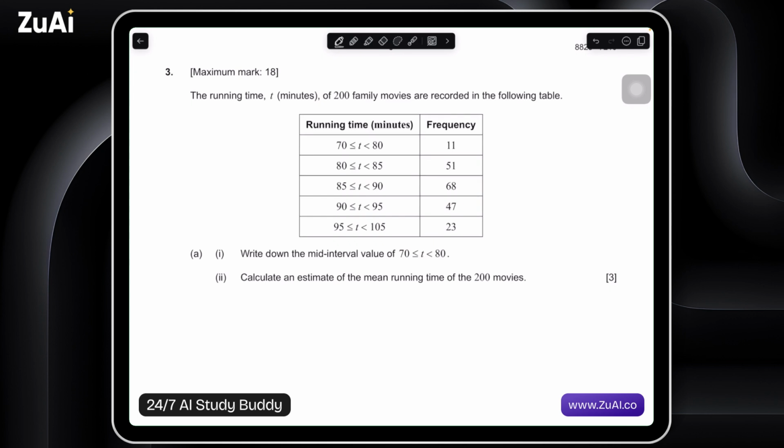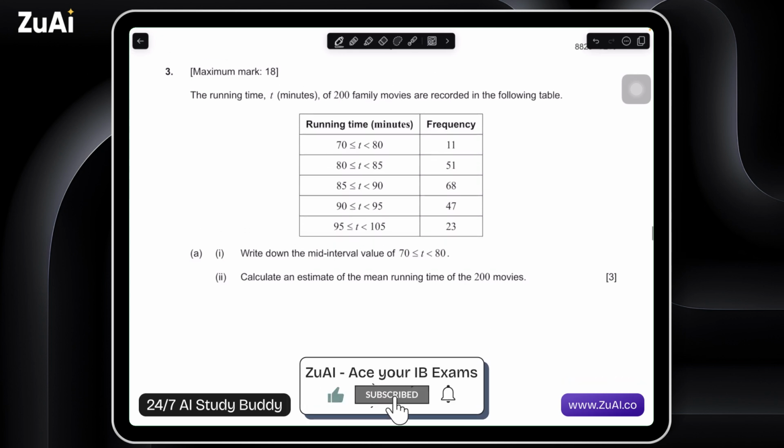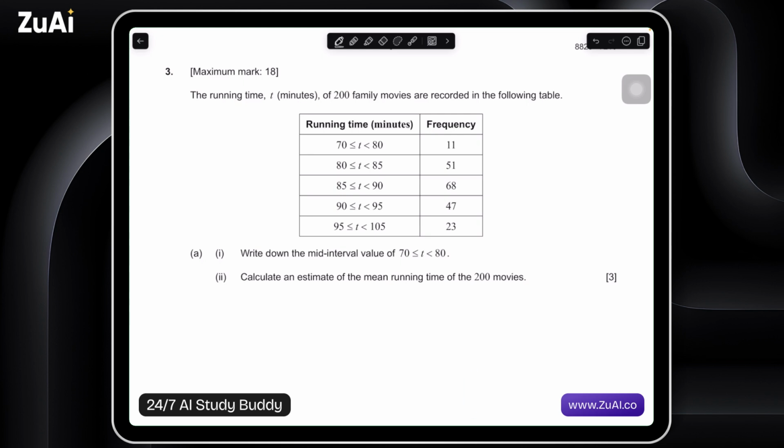The running time T minutes of 200 family movies are recorded in the following table. So you have this grouped frequency table here, and we want to write down the mid-interval value of T is greater than 70 and less than 80. So first off, what's going on here in our grouped frequency table? A grouped frequency table breaks up a total sample into class intervals.